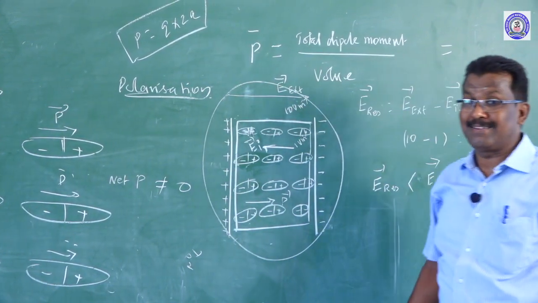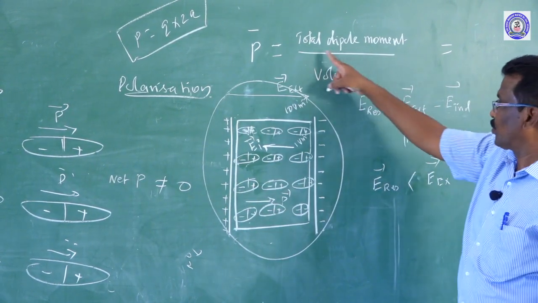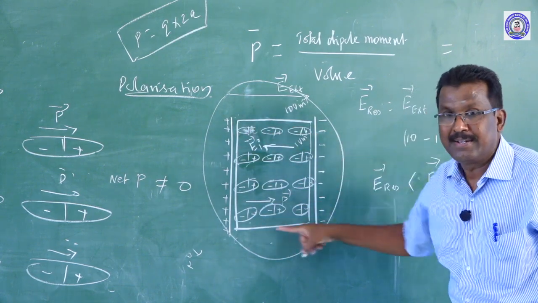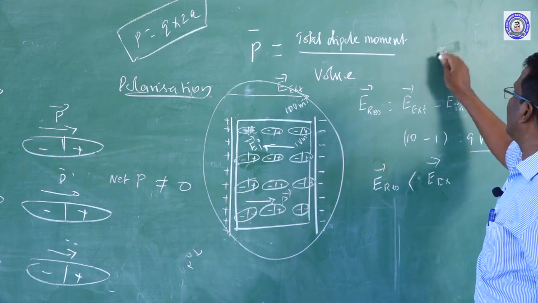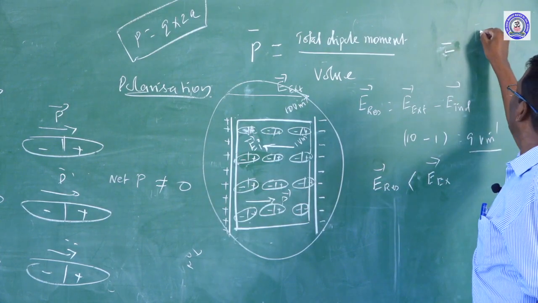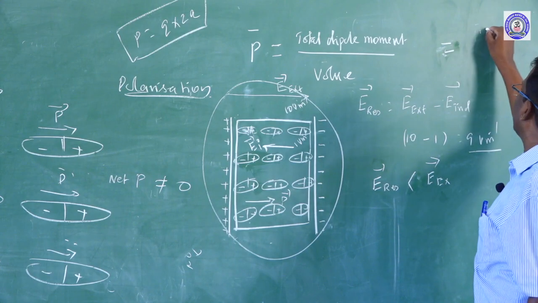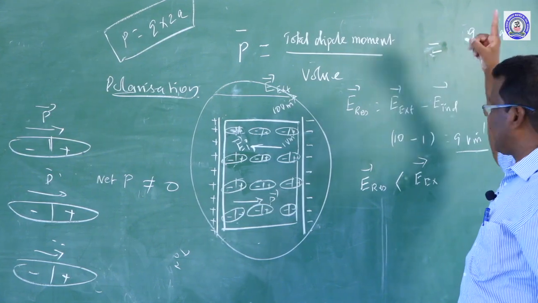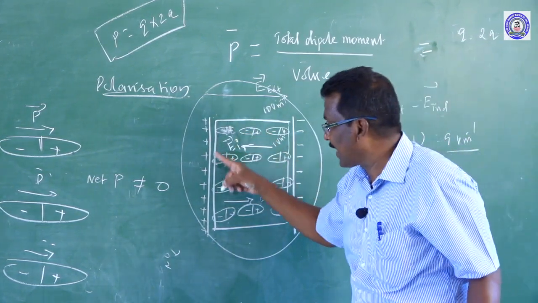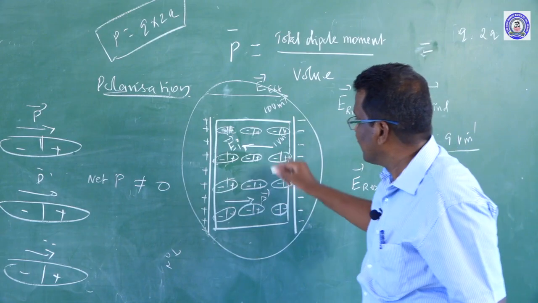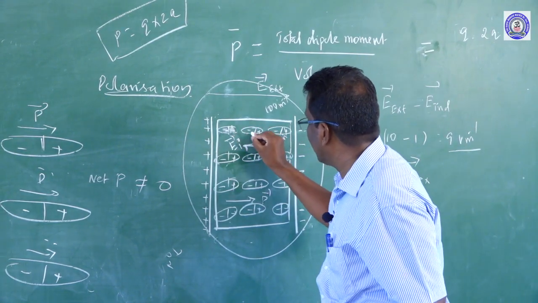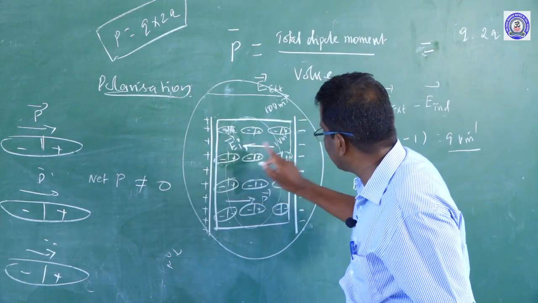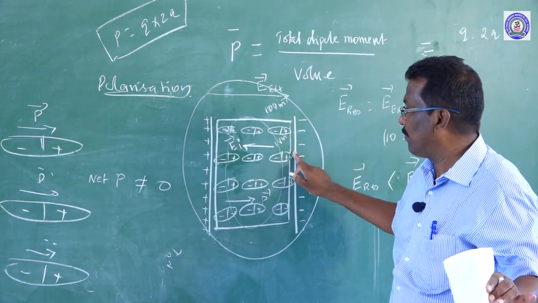Dipole moment is the product of one of the charges and the distance between the two charges. So, the total dipole moment, not only of the particular molecule but of the entire slab, P, is equal to Q into 2A. What is Q? The charge induced by the dielectric. See, the positive and negative charges neutralize each other inside the slab.